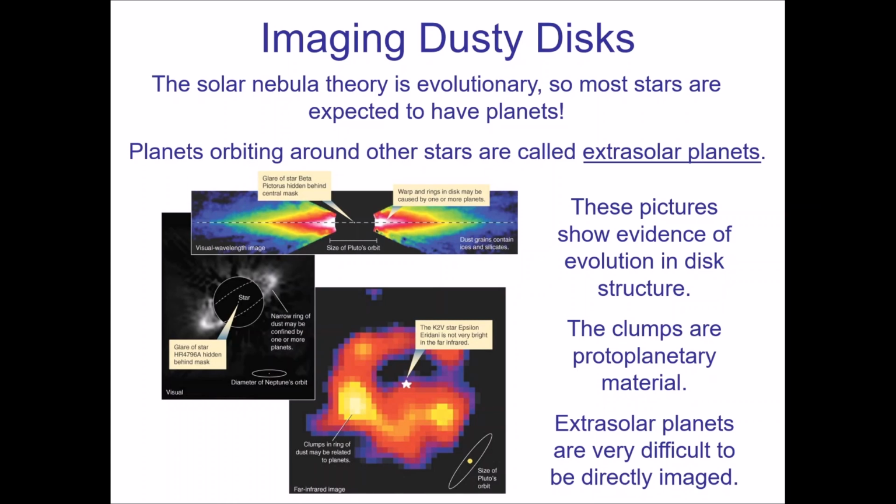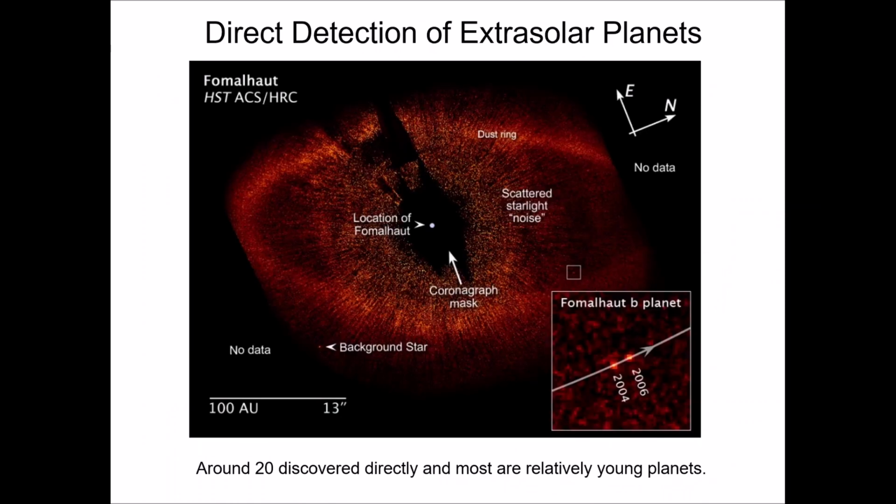To date, 20 planets have been discovered by directly viewing them in external solar systems. It's just extremely difficult to do. Here is one example where we did do this. So the first thing would be a direct detection of an extrasolar planet. And like I said, we have thousands at the moment known, and there's only about 20 discovered through direct detection.